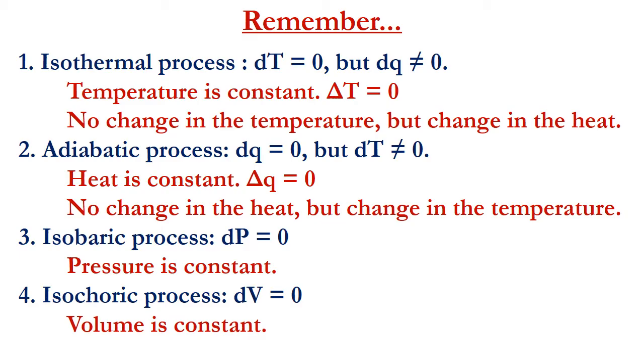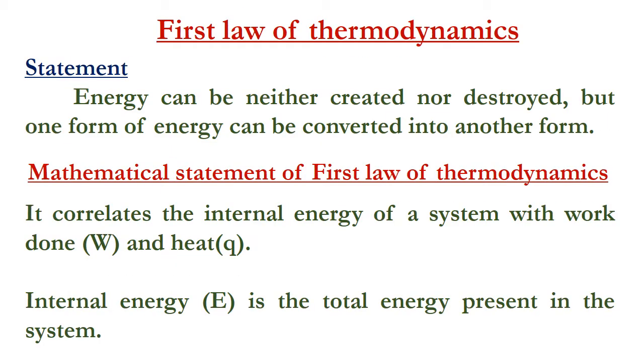I remind you of these things because we are going to use these symbols or terms for deriving the first law. We have already given the statement: energy can be neither created nor destroyed, but one form of energy can be converted into another form. So energy cannot be created, and similarly it cannot be destroyed, but we can convert one form of energy into another form.